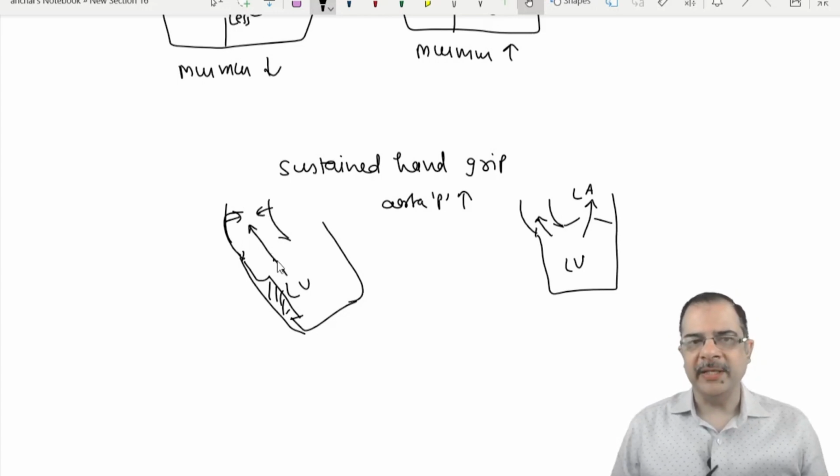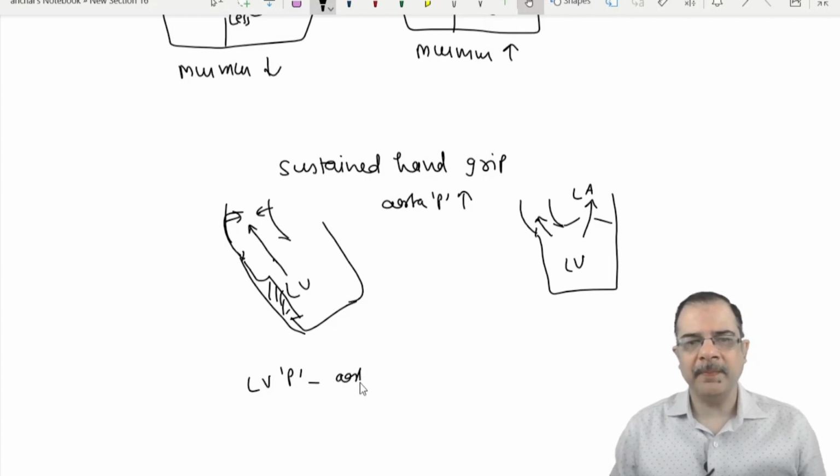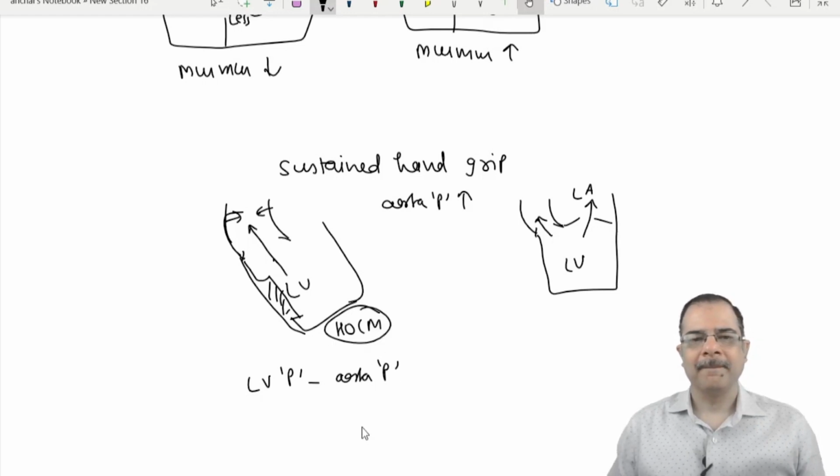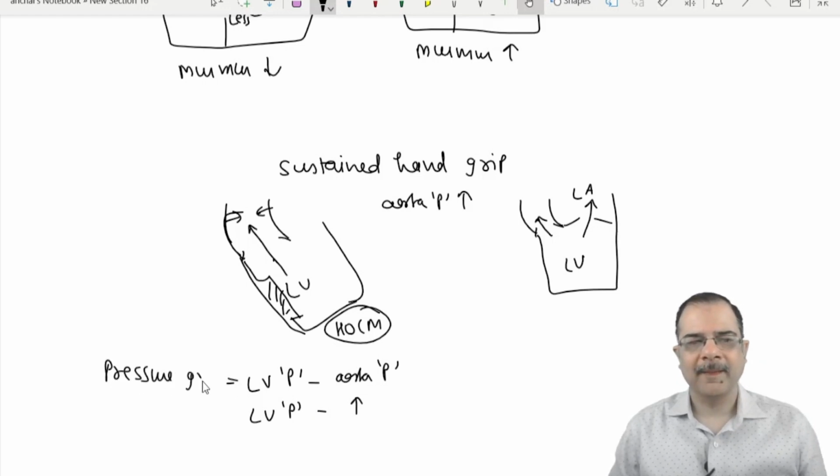So obviously the gradient of HOCM, left ventricle pressure minus aorta pressure, this is HOCM. So if you are increasing the aorta pressures, you are reducing the pressure gradient. This is the pressure gradient of HOCM, LV pressures minus aorta pressures. So if the aorta pressure is increased, the pressure gradient will reduce. So the murmur of HOCM reduces with sustained hand grip.